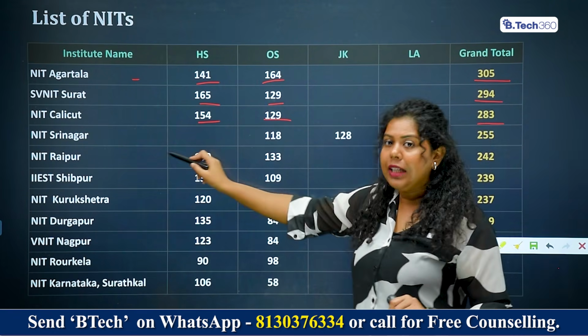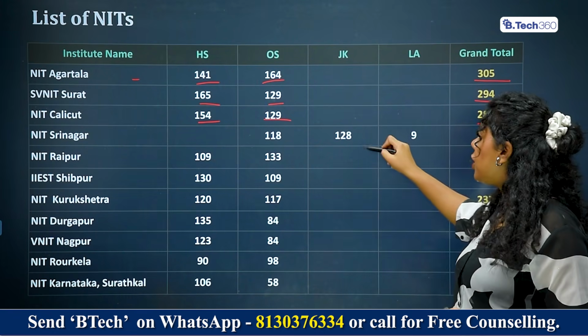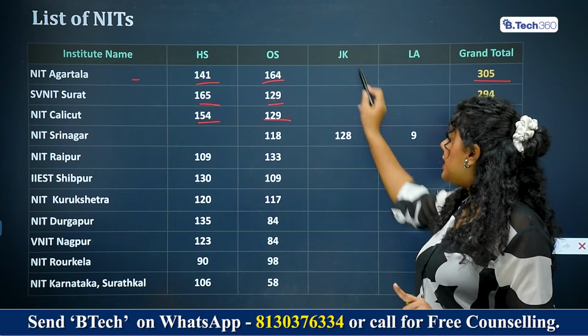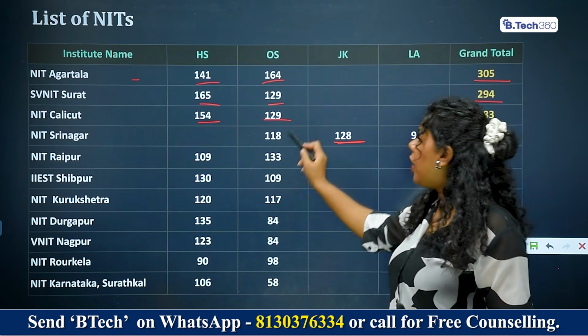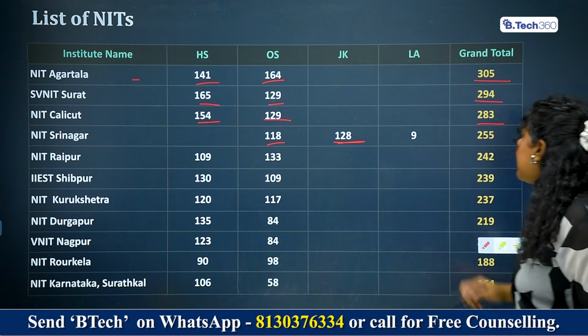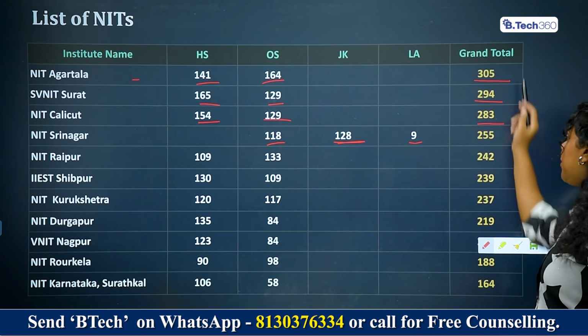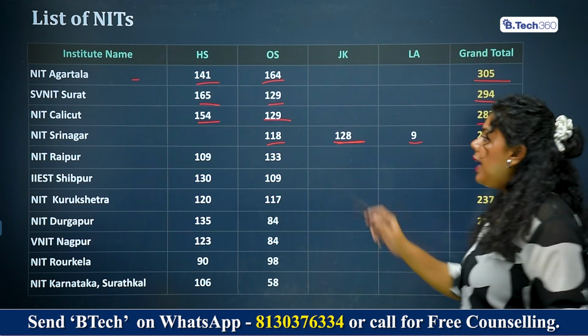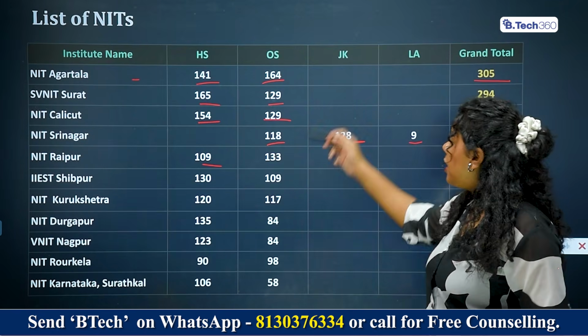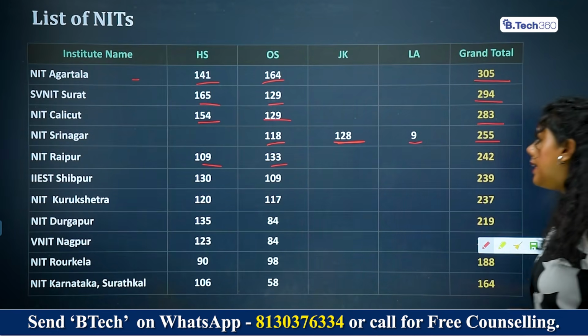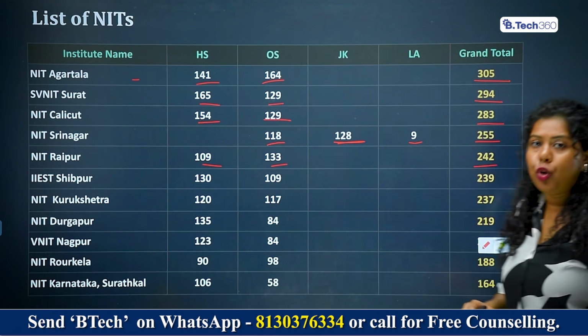Then NIT Srinagar. Now, since it falls in the Jammu and Kashmir region, here there is no home state. Instead we have Jammu and Kashmir, which is 128 seats. For outside home state, 118 seats. For Ladakh students, 9 seats, which brings the total to 255. NIT Raipur, home state students, 109 seats are available. For outside home state students, 133 seats are available, bringing the total to 242.